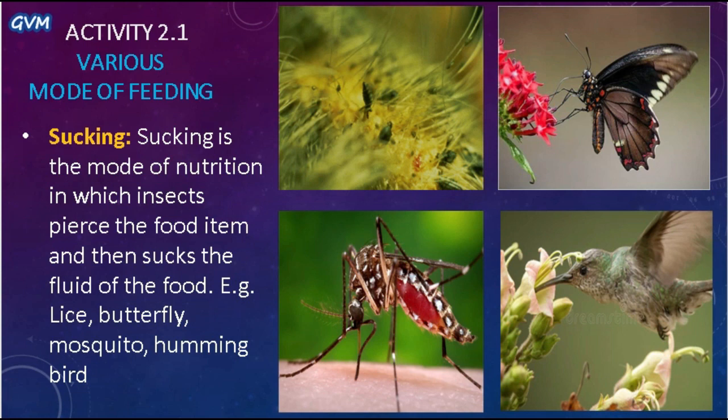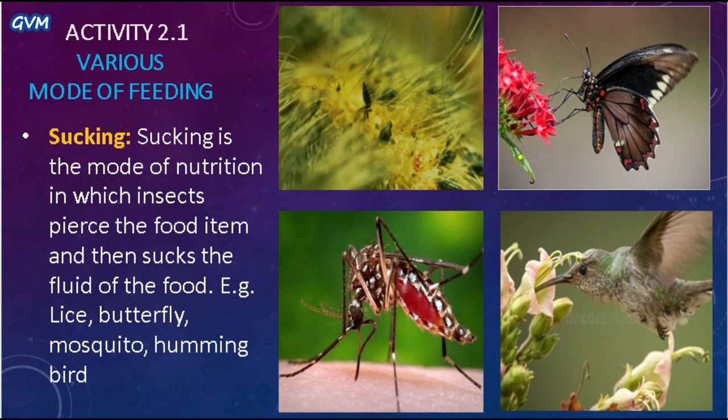So the first mode of feeding is sucking. Students, sucking is that mode of feeding in creatures in which they penetrate the pointed part of their mouth deep into the food item and then suck the fluid of the food, and that's how they get the nutrition.